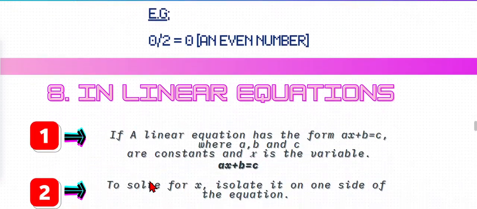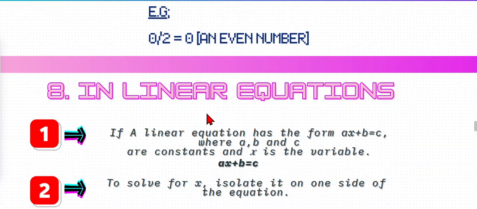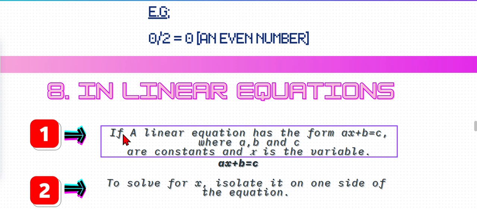The next is in linear equations. The first one is, you see, a linear equation means an equation having only one variable, not more than one. So a linear equation has the form ax plus b equals c, where a, b and c are constants and x is the variable.